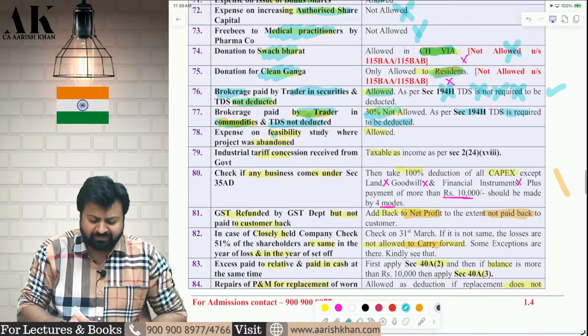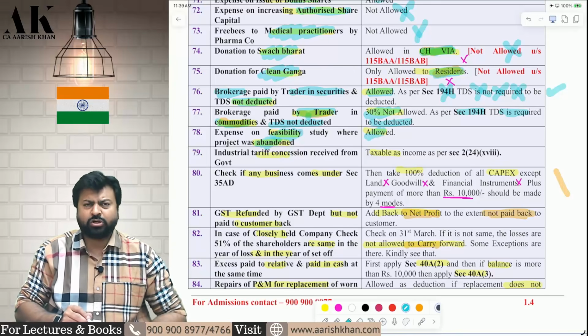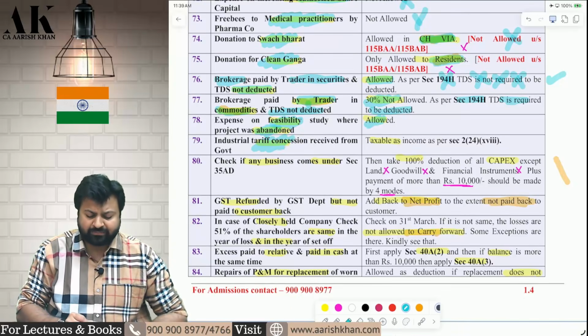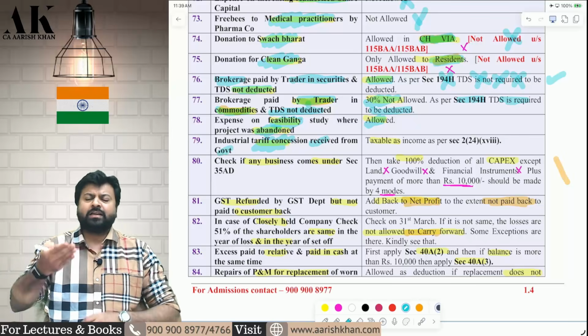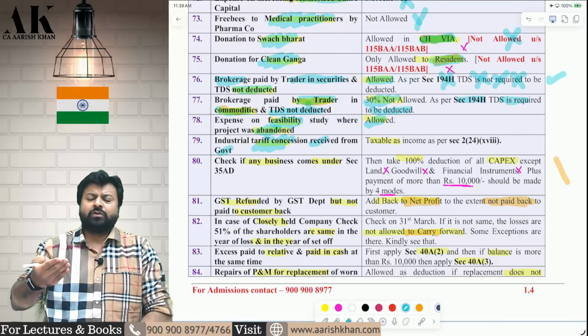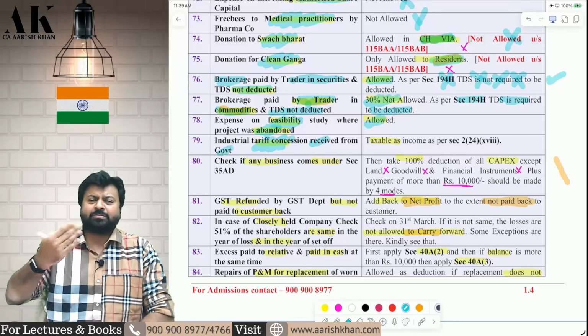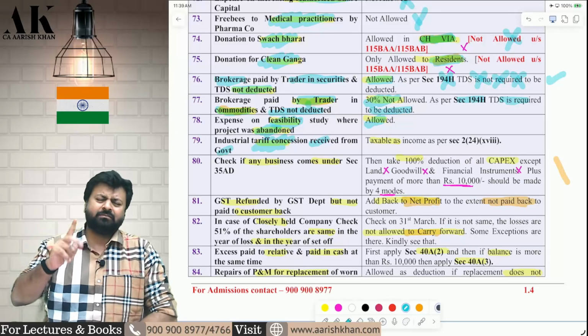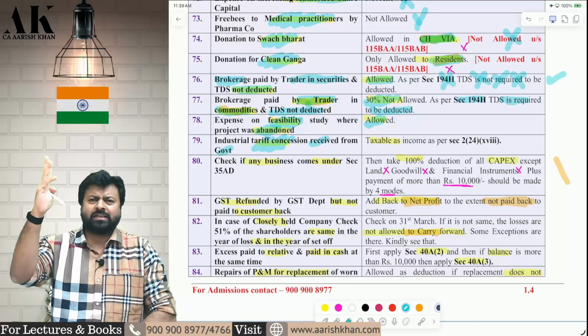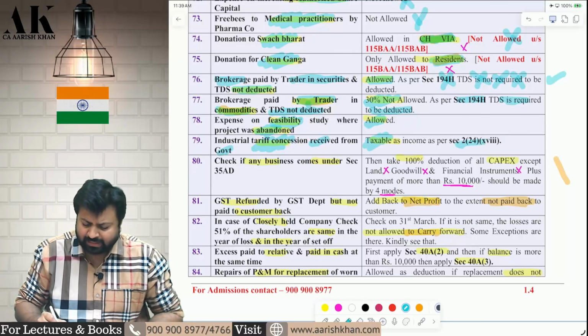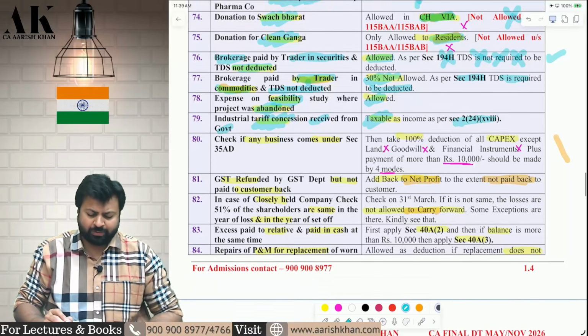Next one, there is some feasibility study you have done, but the project was abandoned. It's okay, you will be allowed a deduction, no issue. Then you are receiving some industrial tariff commission from the government. So if you receive any concession, tariff, subsidy, grant, reimbursement, waiver, etc. from central government, state government, any body, agency, authority, then that is taxable as income under section 2(24)(18). I hope it is clear to all of you.